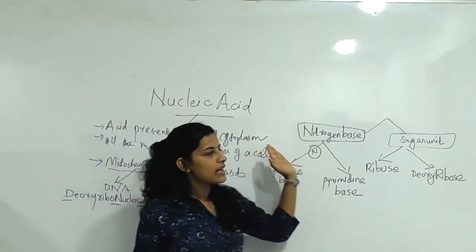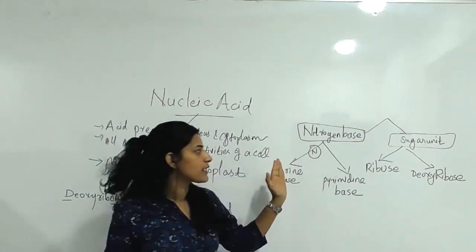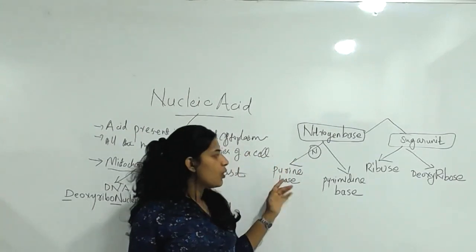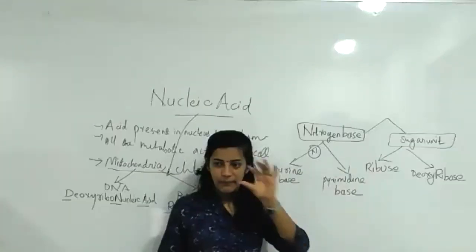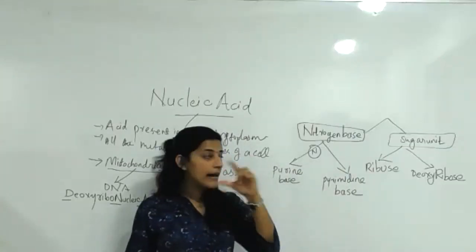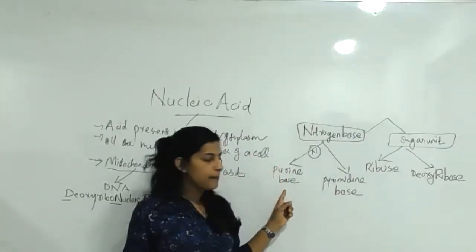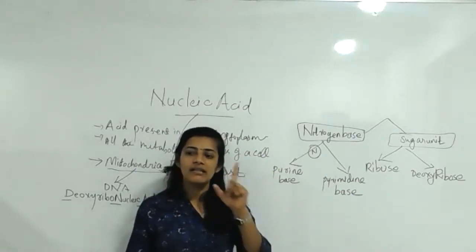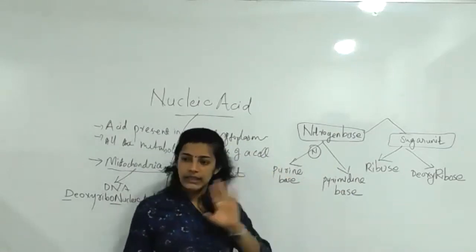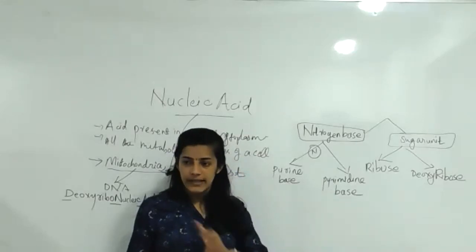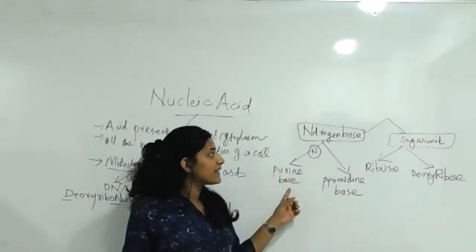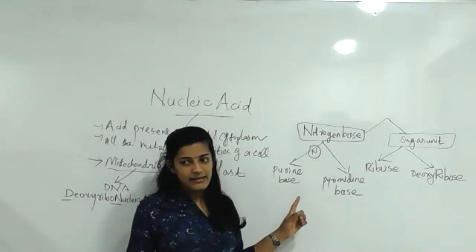So nucleic acid means it contains a purine base or pyrimidine base, plus ribose or deoxyribose. Per nucleic acid, one base plus a sugar unit is compulsory. Which base is optional.